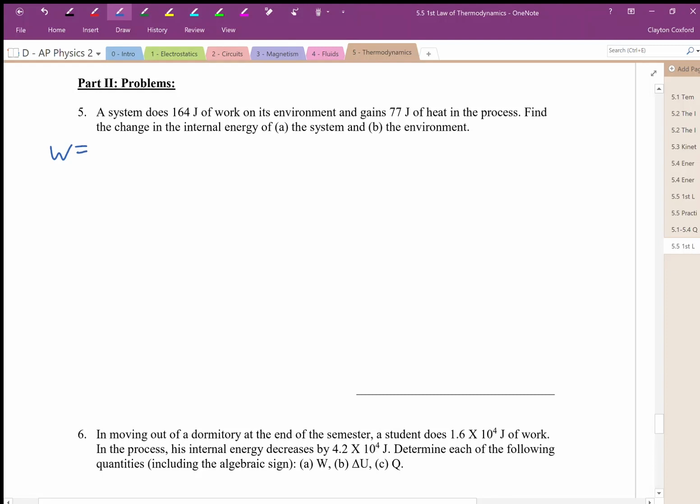We're told that the work, 164 joules, the system does the work on the environment. It's done on its environment. And so that means that this is negative work. This is work done by the system, negative 164 joules, right? Work done by the system. But it also tells us that the system gains 77 joules of heat. This is heat added to the system.